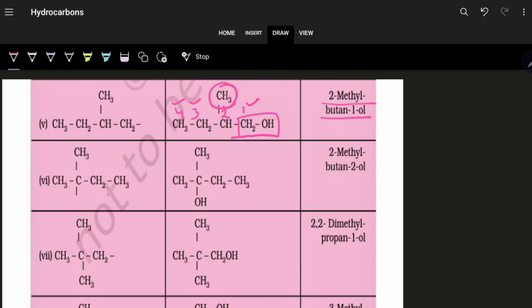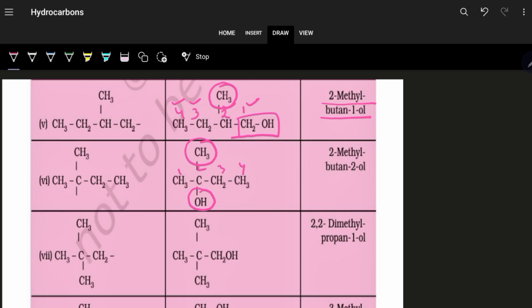But in the butanol system, or butan-1-ol, this one you can see keeping 1, 2, 3, 4 carbon atoms in a chain. This is your 5th carbon and OH on the 2nd position. So obviously branching is there, with the functional group at position 2 and CH3 at position 2. So first the substituent: 2-methylbutan-2-ol.